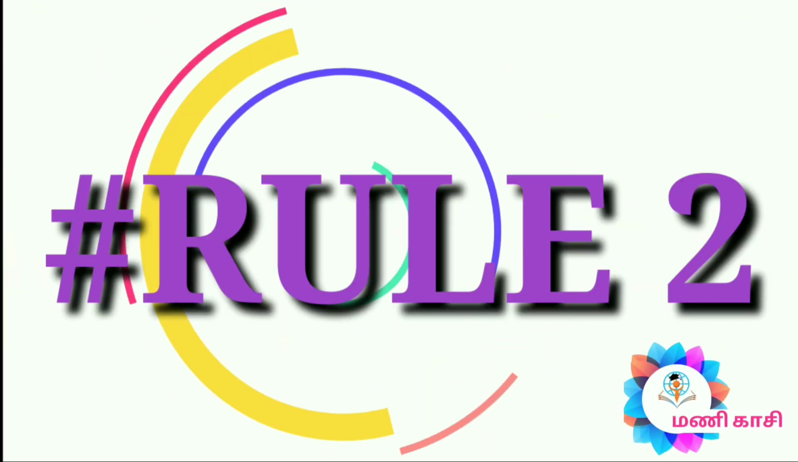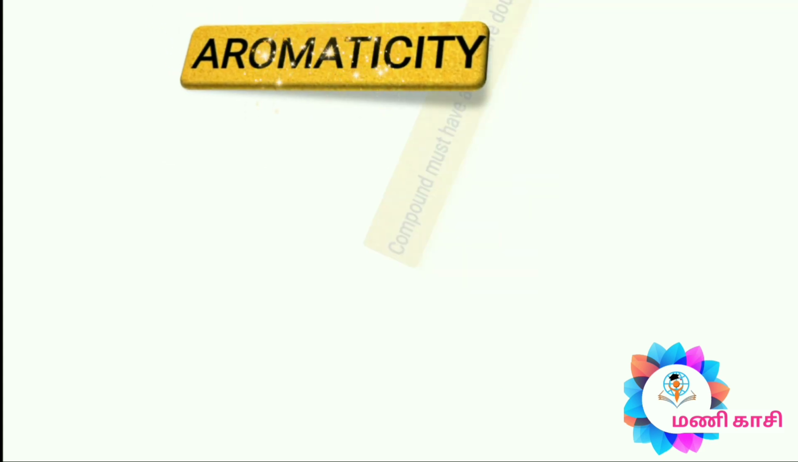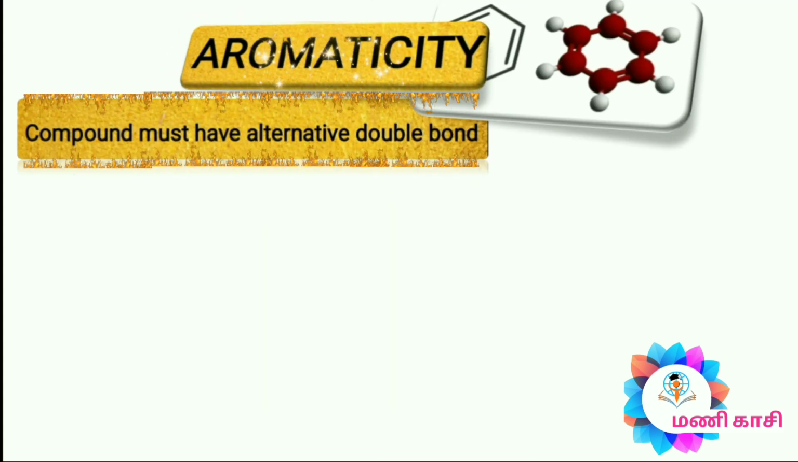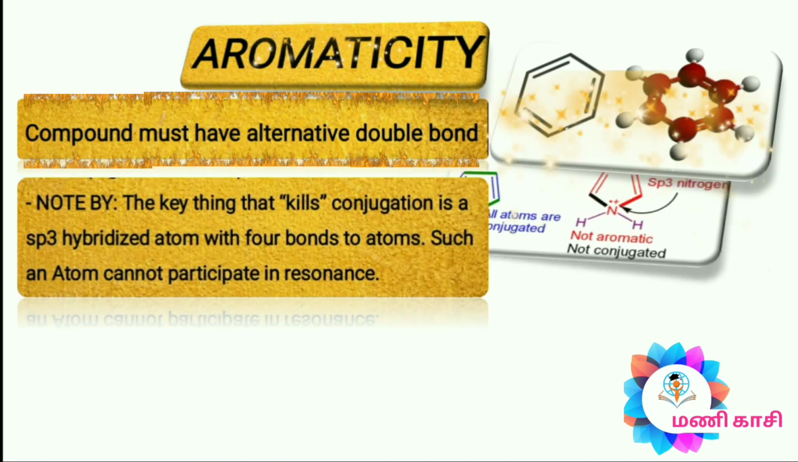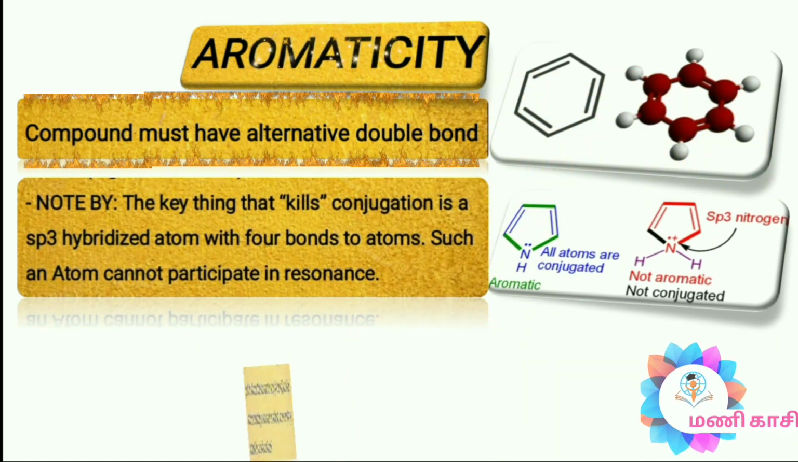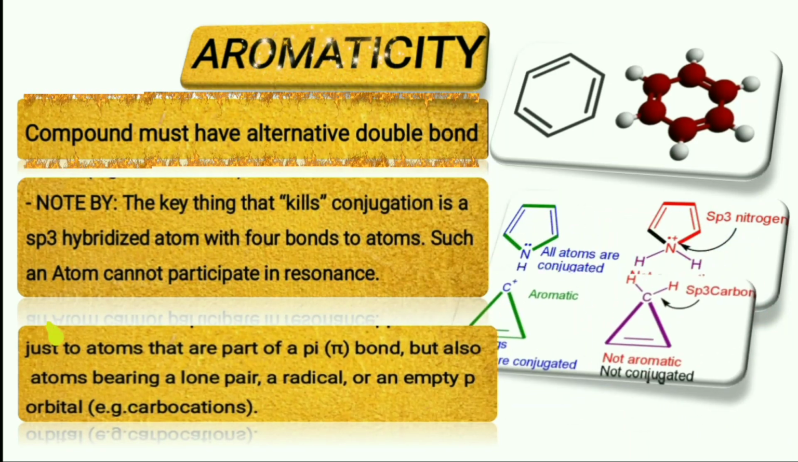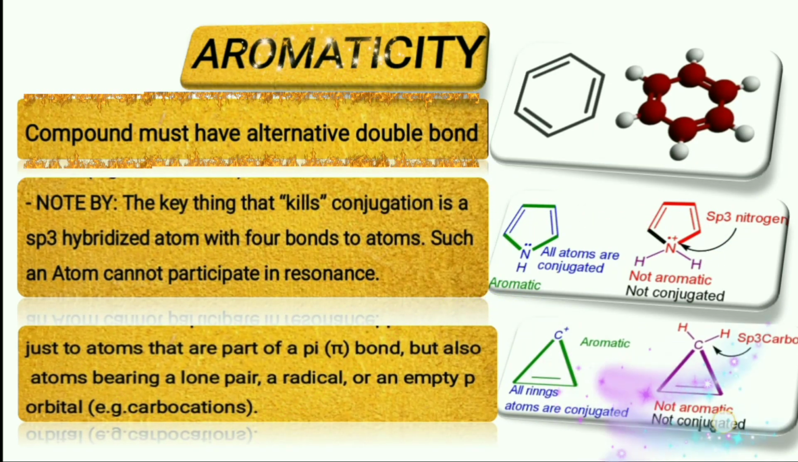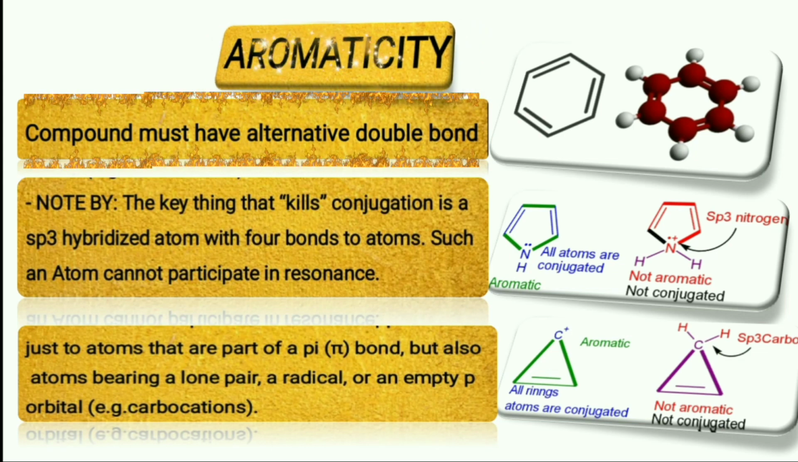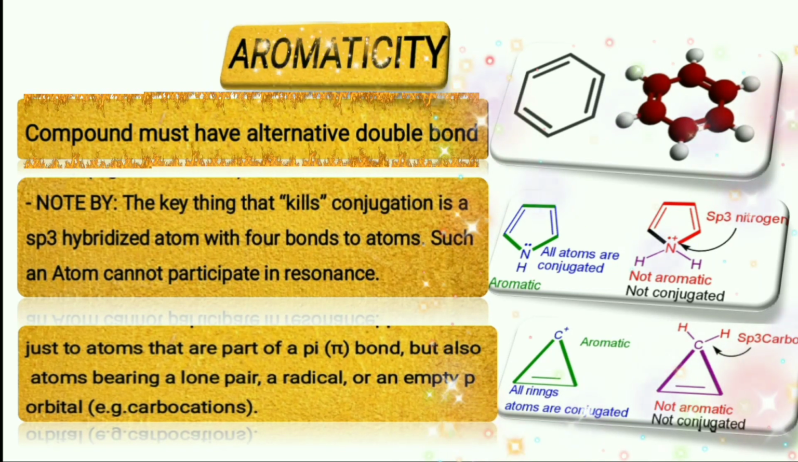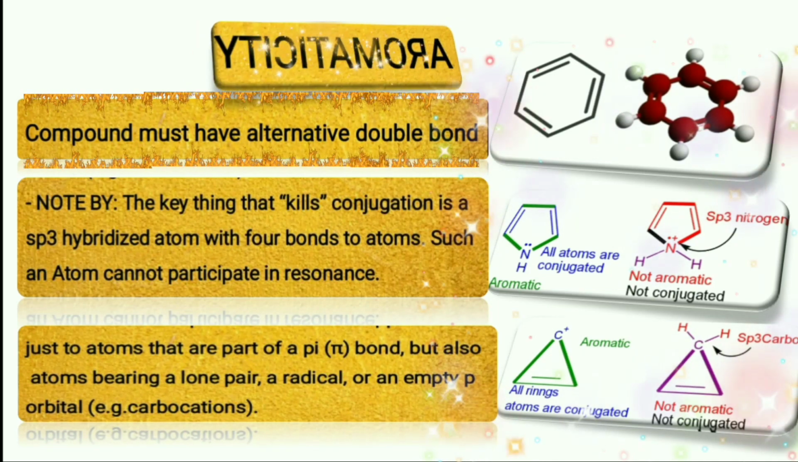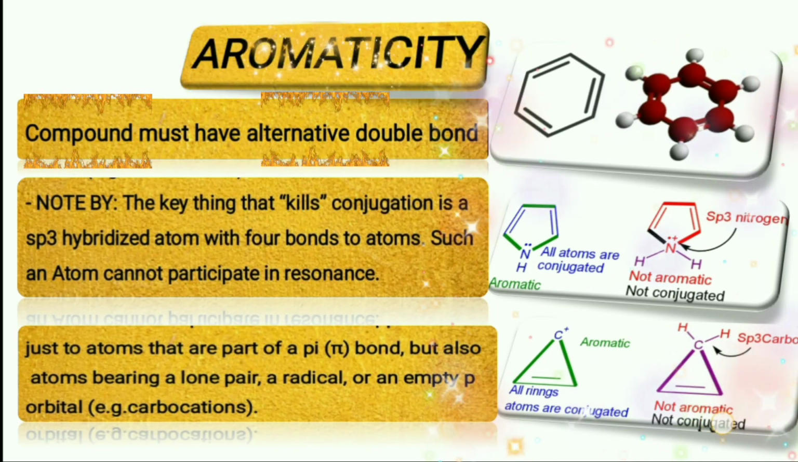Rule number 2, the compound must contain alternating double bonds. Example, benzene. If any compound contains an sp3 carbon, that carbon kills the delocalization of the pi bond. Example, 1H-pyrrole. Carbocation, carbanion, and empty p orbitals also participate in delocalization of the ring system. Example, cyclopropene cation.